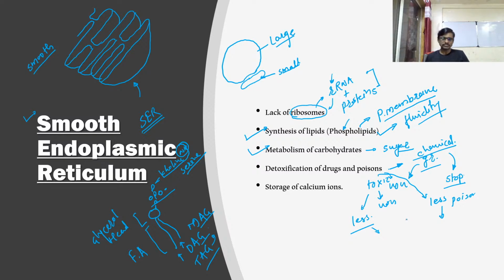For example, our body is involved in protein metabolism. Where? In protein metabolism. This protein metabolism results in one group which is harmful to our body: ammonia.